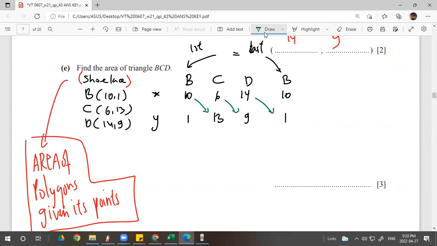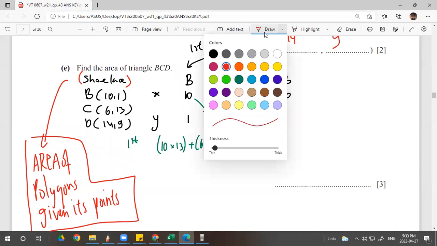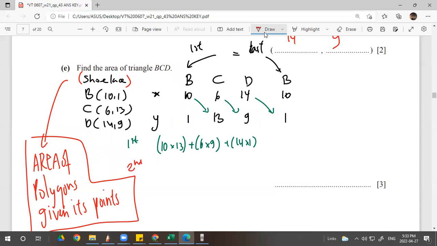You multiply everything. 10 times 13 plus 6 times 9, the first shoelace, plus 14 times 1. And the second, I use the red color, is the other diagonal.